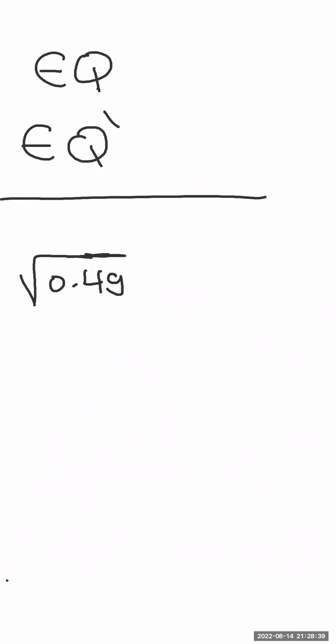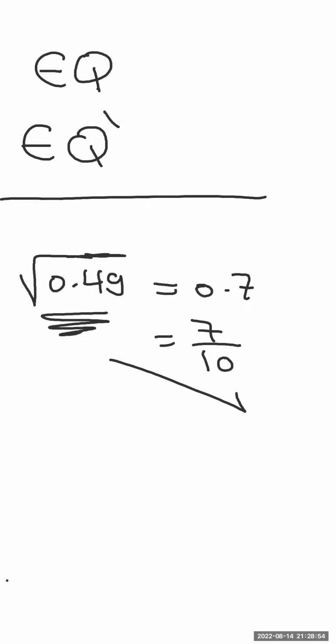If I use my calculator, I will find that it equals 0.7, which is 7 over 10. It's a rational number because we can write it in the form A over B, in other words, it's a decimal number. We said all decimals are rational, so this one belongs to Q, of course.